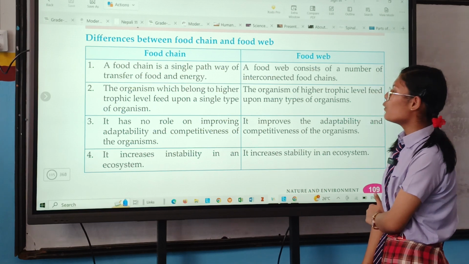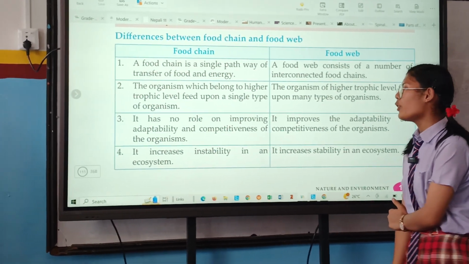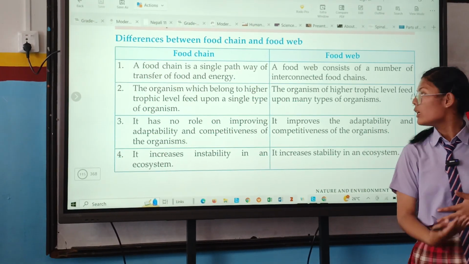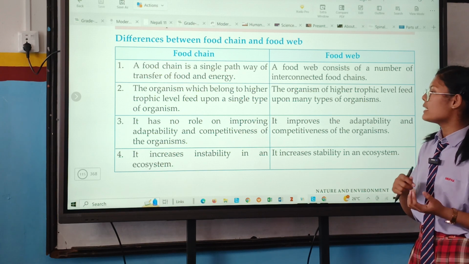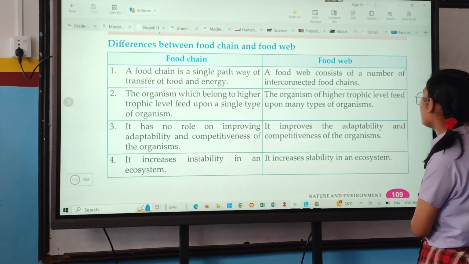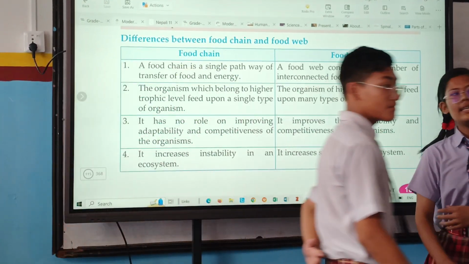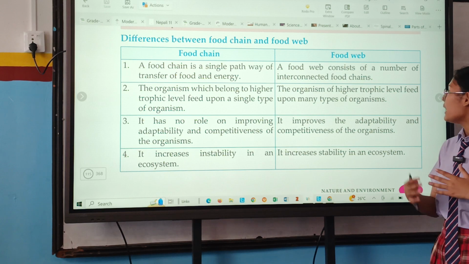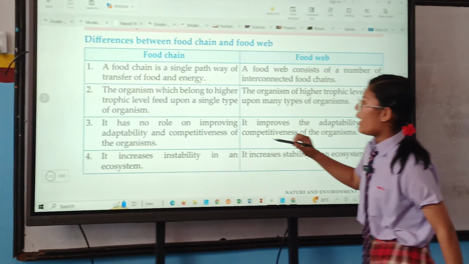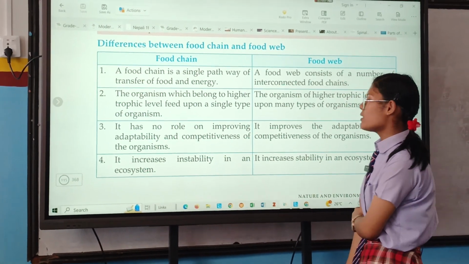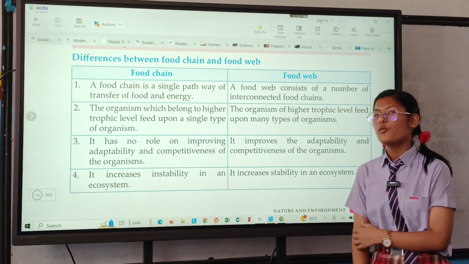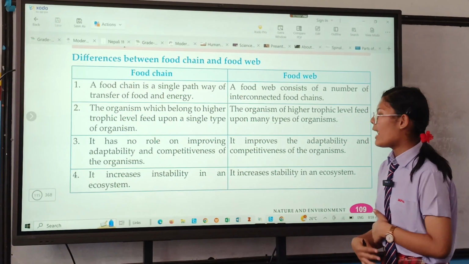Next one is the food chain. The organisms which belong to a higher trophic level feed upon a single type of organism, while in a food web, the organisms of a higher trophic level feed upon many types of organisms. It is a web, while a higher trophic level feeds upon many types of organisms present in our surrounding. And next one is food chain. It has no role in improving adaptability and competitiveness of the organism. Food chain does not develop adaptability and competitiveness.